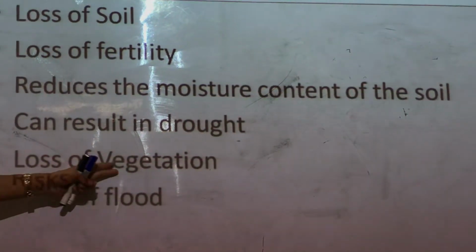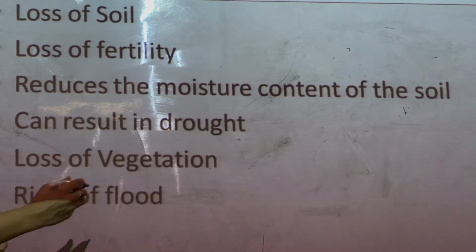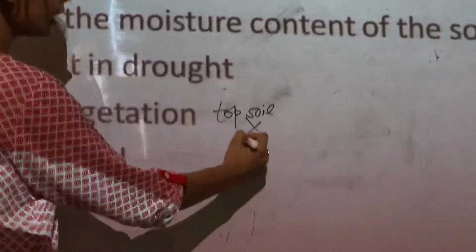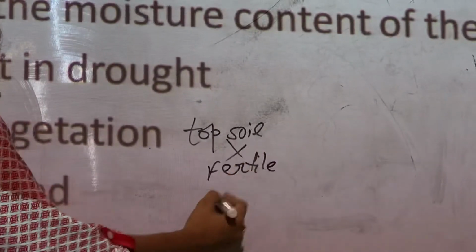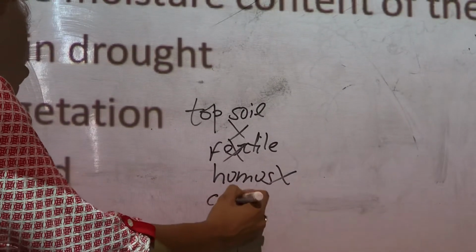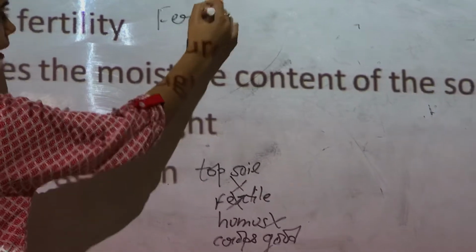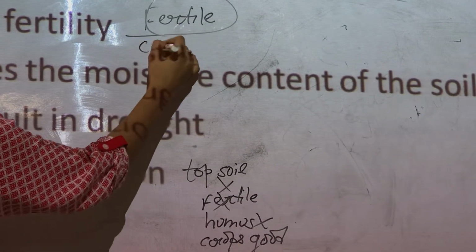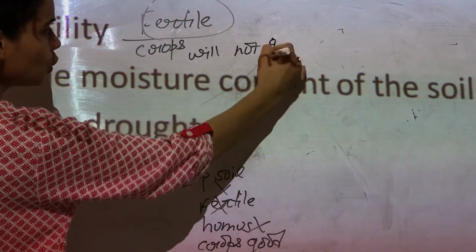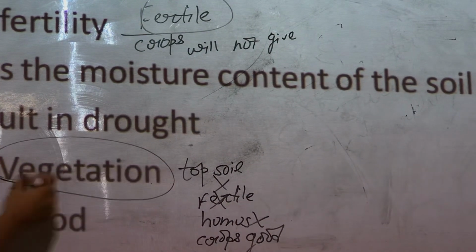Now another one is loss of vegetation. This is a very easy and obvious consequence of soil erosion. If there is no topsoil, it means the soil is not fertile. If the soil is not fertile, it means it has no humus. If the soil has no humus, the crops will not give good results. If the crops do not give good results, it means there will be loss of vegetation.